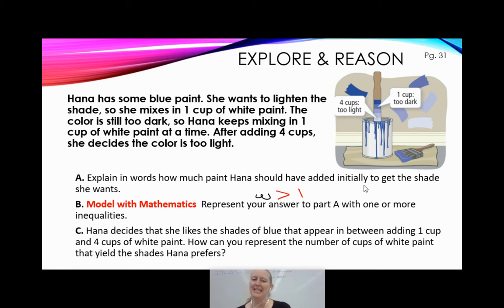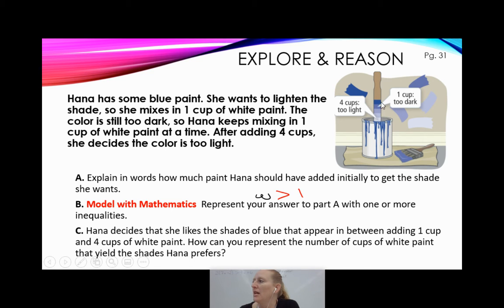And then part C. Hannah is taking a look, and you can see we've got our different shades, right? The blue, the 1 cup, 2 cup, 3 cup, 4 cups, and you can see kind of that gradation there. Hannah decides that she likes the shade of blue that appears between adding 1 cup and 4 cups.